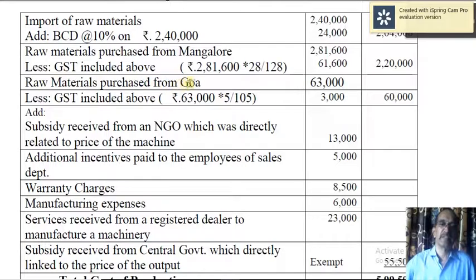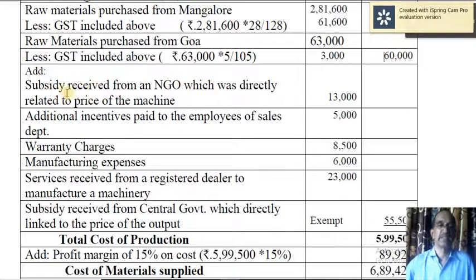Raw materials purchased from Goa, again GST included, at 5%. So 63,000 is equal to 100 plus 5, 105. Out of 105, what is 5? That is GST, and that comes to 3,000 here. That should be deducted from 63,000. You will get 60,000.